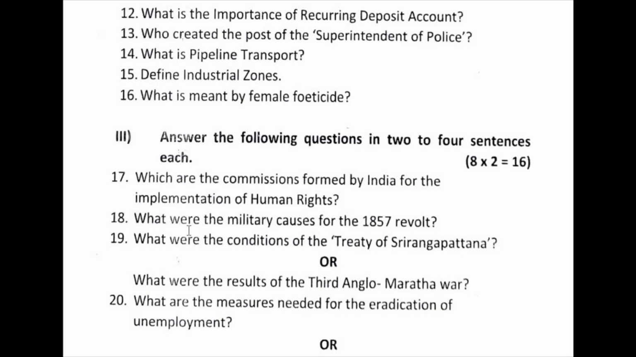Now 18th question. What were the military causes for the 1857 revolt? Here please friends, don't confuse yourselves. Military cause and immediate cause are very near. Immediate cause is the rumor spread that the cartridges of Royal Enfield rifles were greased. So that is the immediate cause.